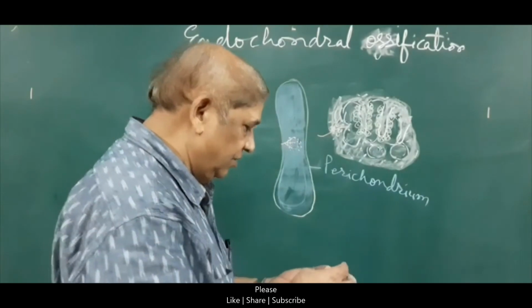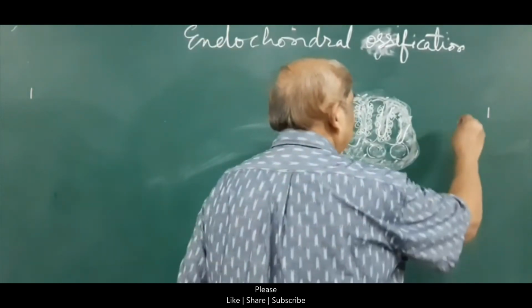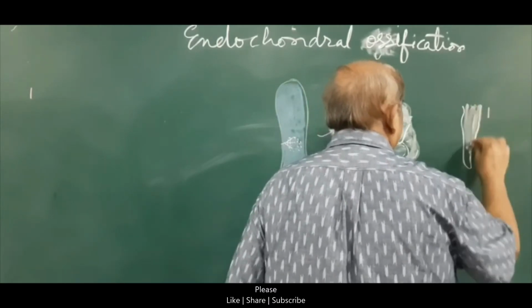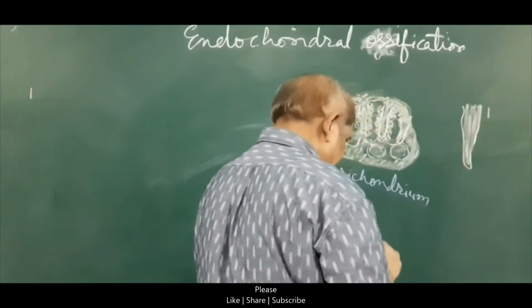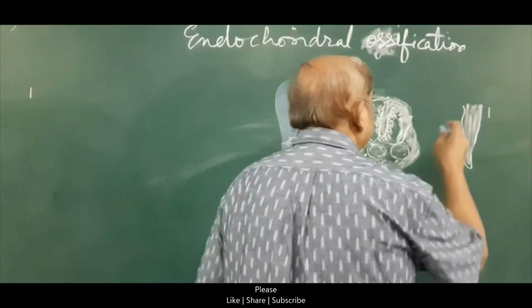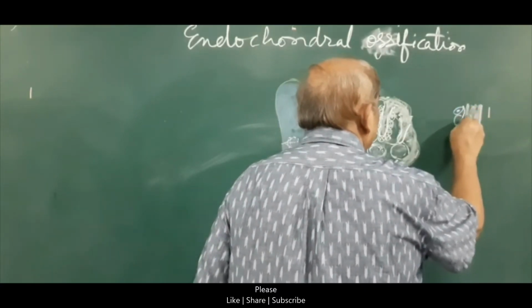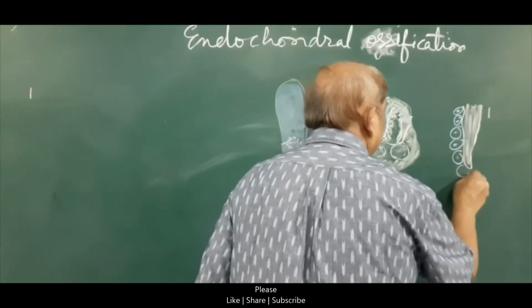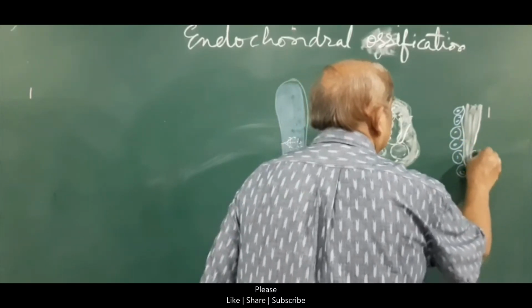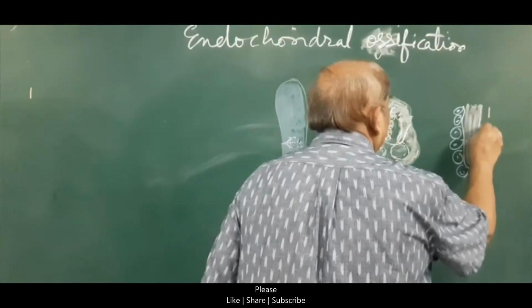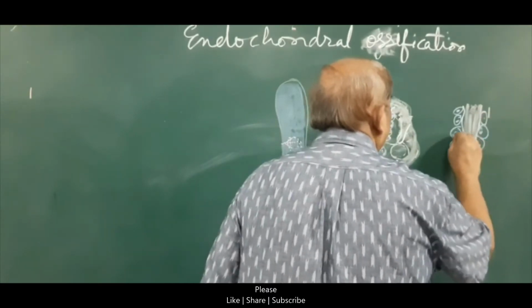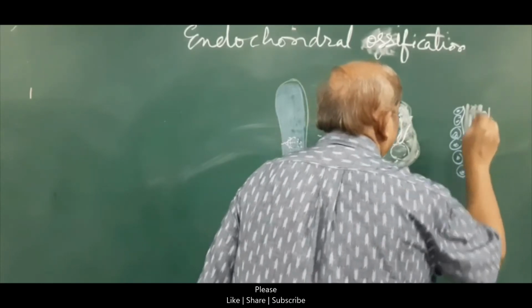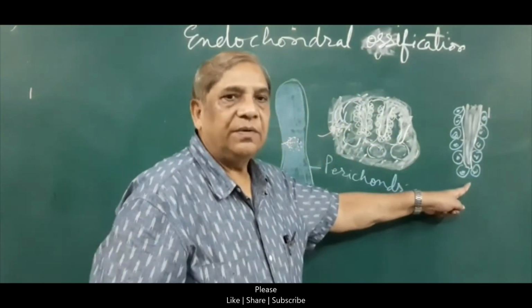Let us see very quickly how they will form the bone. Now suppose this is a calcified streak in the center of the developing radius, and these are the osteoblast cells which will form here and arrange in a row. They are basophilic because they contain a lot of rough endoplasmic reticulum with attached ribosomes, and that's why it looks basophilic.